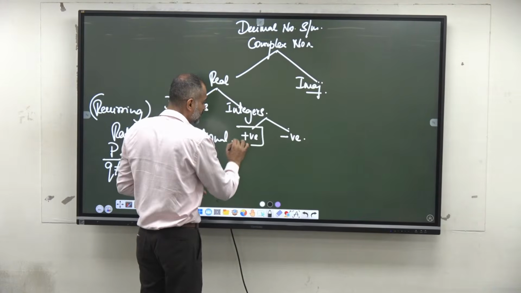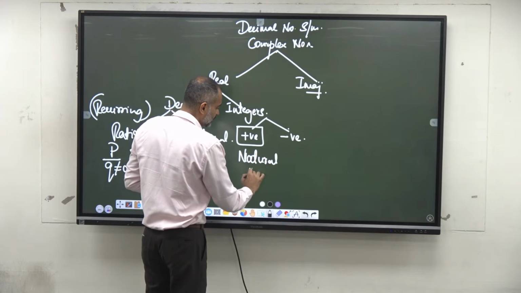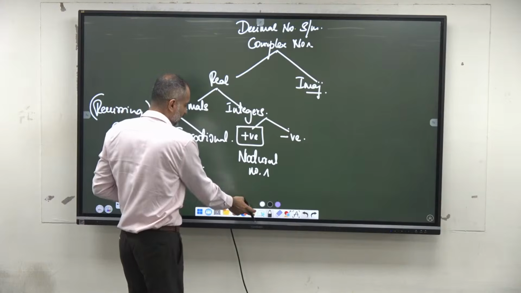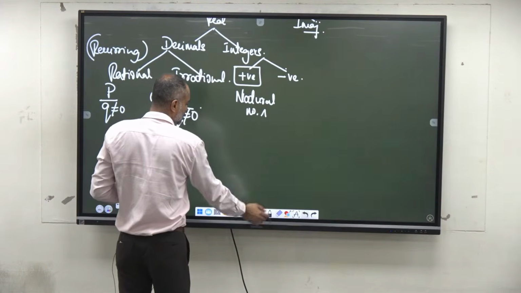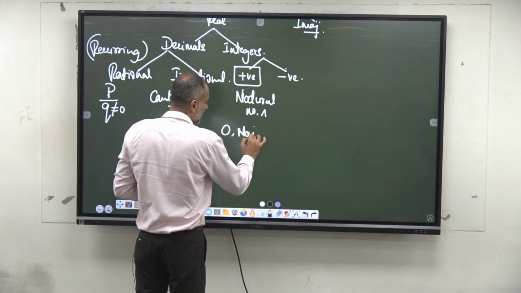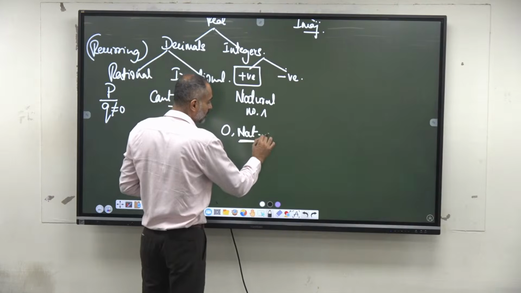All positive integers are called natural numbers. What are whole numbers? The set of natural numbers including 0, or else all positive integers including 0, are called whole numbers.